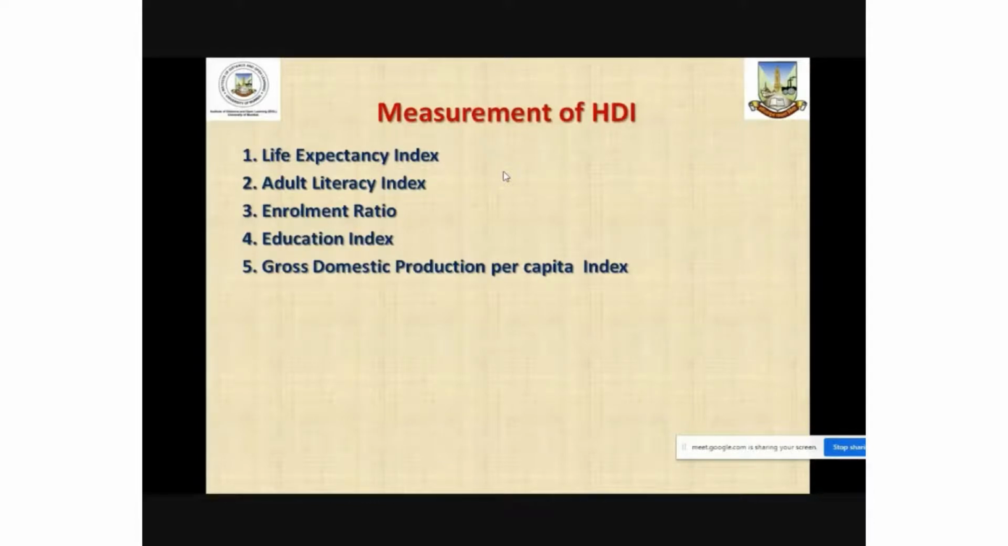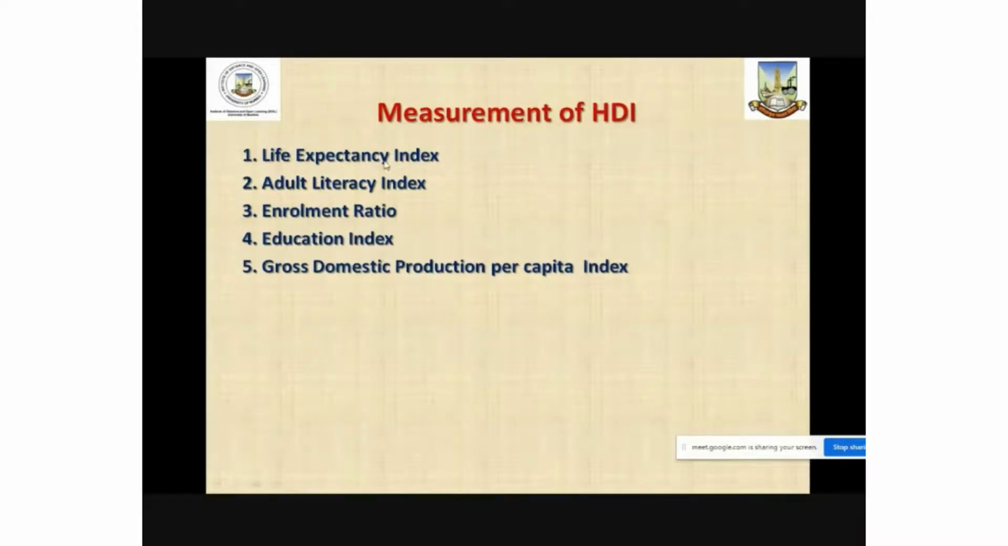And therefore the life expectancy index is a measure of quality of life, because the more the life expectancy, the better will be the health facilities or health infrastructure in a country. So that is an indication of health facilities and other measures of quality of human life, and that is reflected in the life expectancy index.